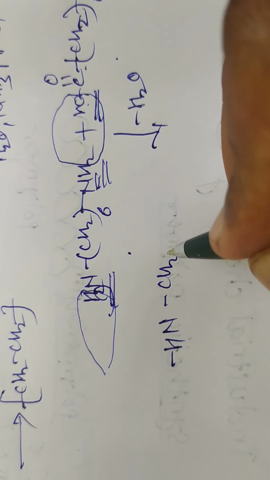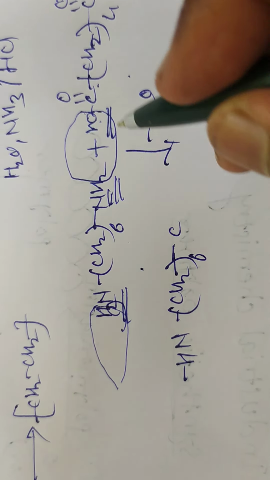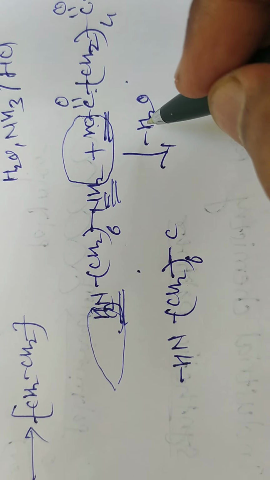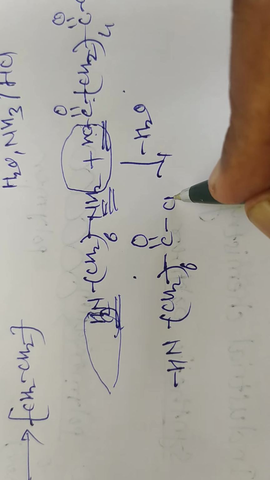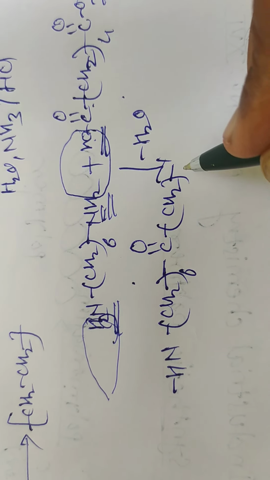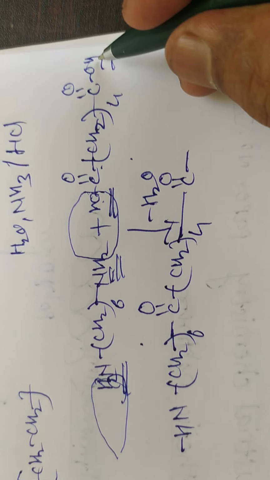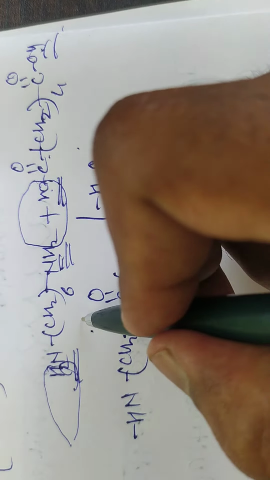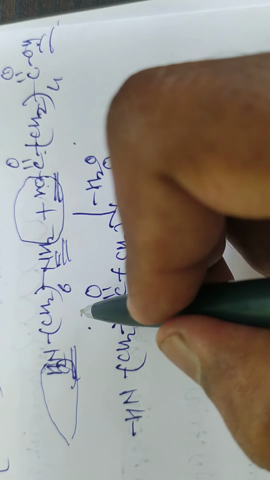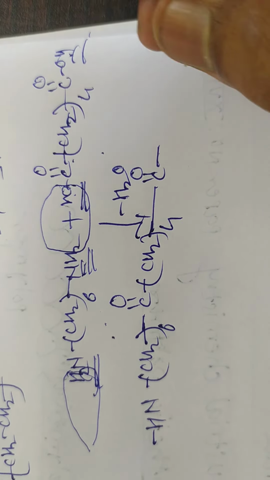It gives NH CH2 6, and this OH and H combine to remove a water molecule, and C double bond O CH2 4, C double bond O. This OH group also reacts with another hexamethylene diamine monomer, and a water molecule is removed.